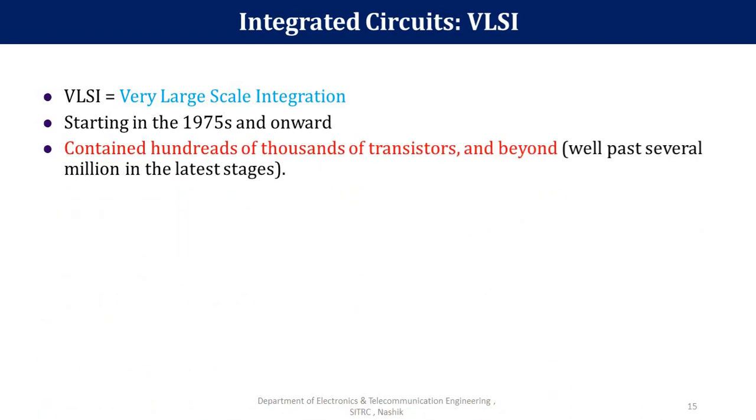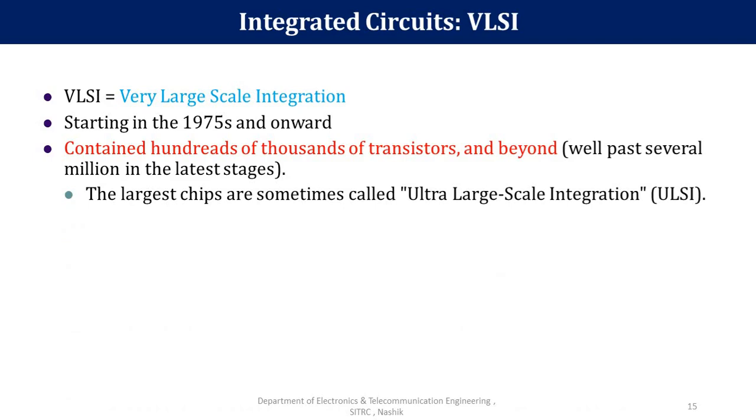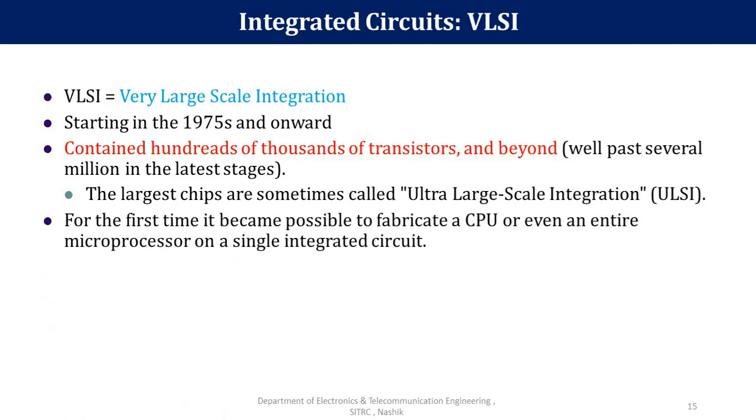By using this technology, we can fabricate ICs or chips which contain thousands of transistors and beyond that, means up to millions, means 10,000 up to a million, and again we are counting at this stage. The largest chips on this technology are also known as ULSI, means ultra large scale integration. If we implement more than billions of transistors, then that technology is known as ultra large scale integration.